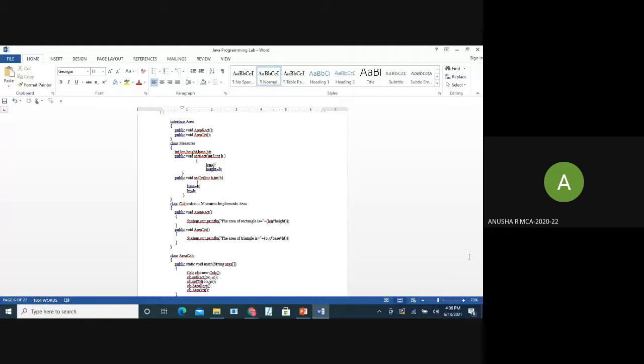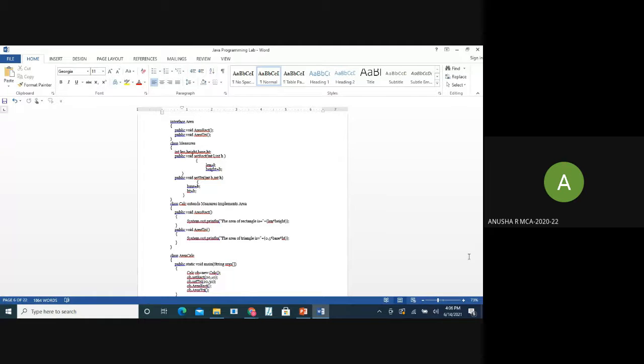First, we'll create an interface, that is Area, which contains two methods, that is areaRect and areaTri. And then we'll create a class, that is Measure. Here we'll define length, height, base, and height. And then we'll create two more methods, that is setRect, which contains int L as length and H as height, and one more method, setTri, with B as base and H as height.